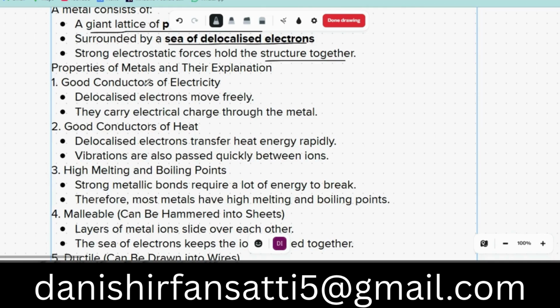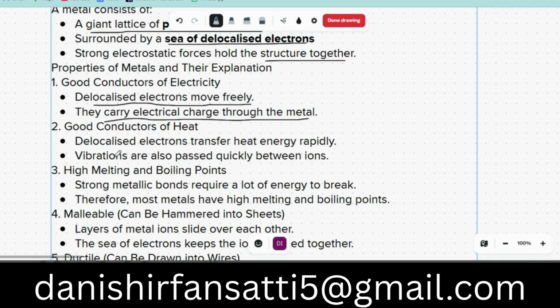Properties of metals and their explanation. Good conductor of electricity. Why, due to metallic bonding, do we have good conduction in metals? Because they have delocalized electrons that can move freely, so they can carry electric charge through the metal. For current we need electrons to move the charge.